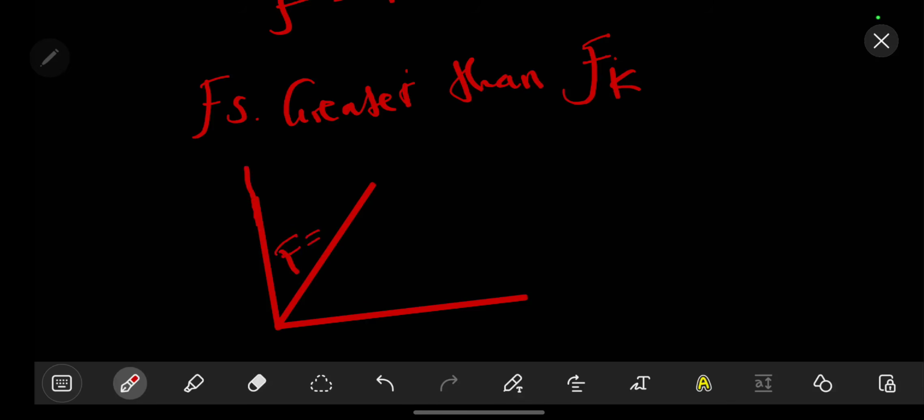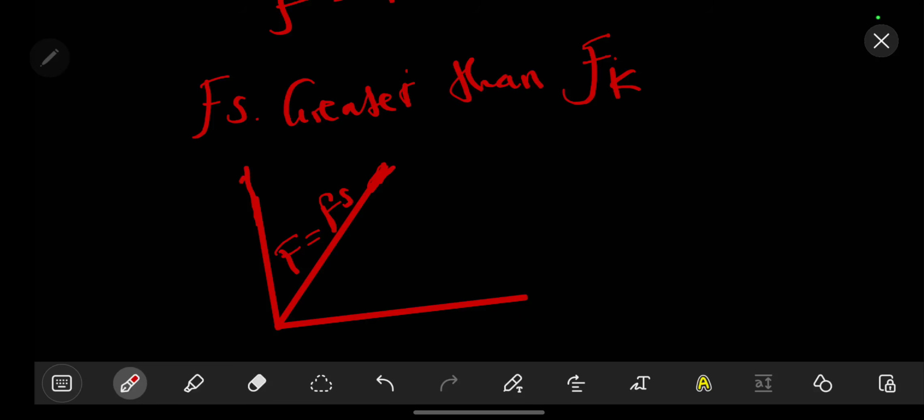As you are applying your force, the frictional force Fs is going to be increasing itself depending on the force that you apply.